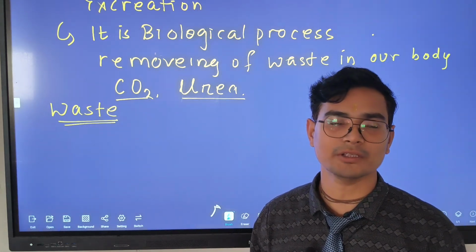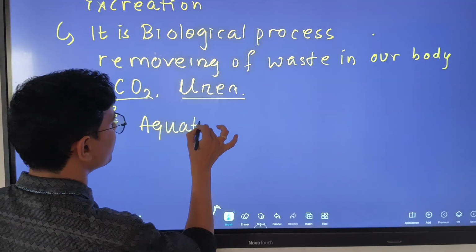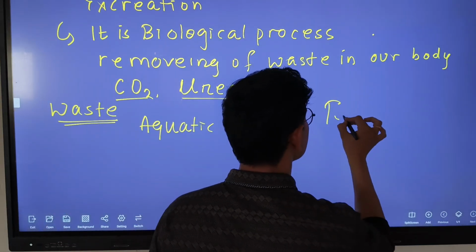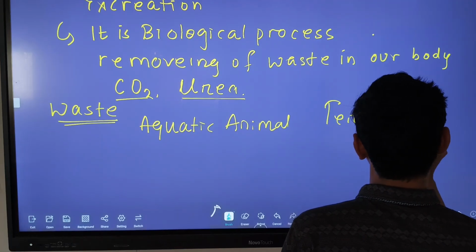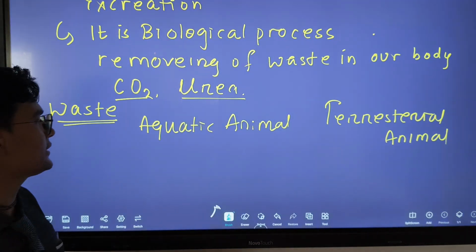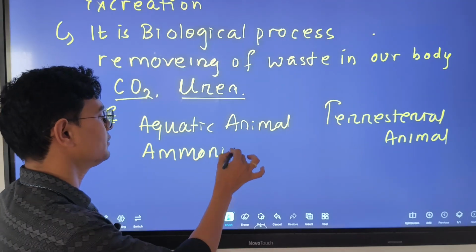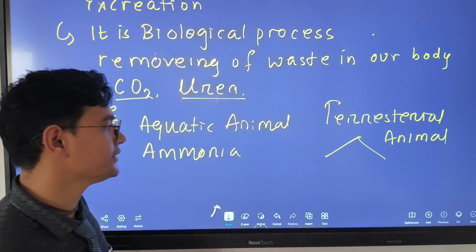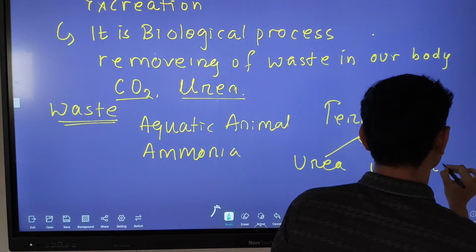In aquatic animals they secrete ammonia, and terrestrial animals secrete two types of waste: one is urea and another is uric acid.